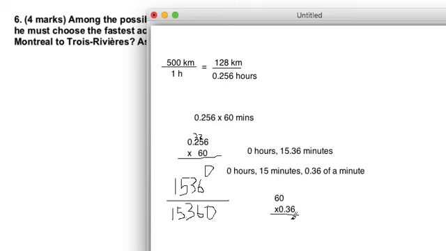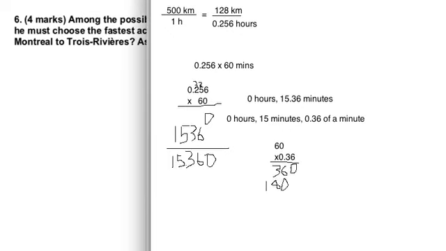0 times 36 is, 0 times 6 is 0, 6 times 6 is 36. And then I do 0 times 3 is 0, 6 times 3 is 18. And then I add those numbers up. I end up with 0, 6, 11. So I carry the 1, I have 2, 2160. 2 decimal places. So 21.6 seconds. That's what 0.36 of a minute is.